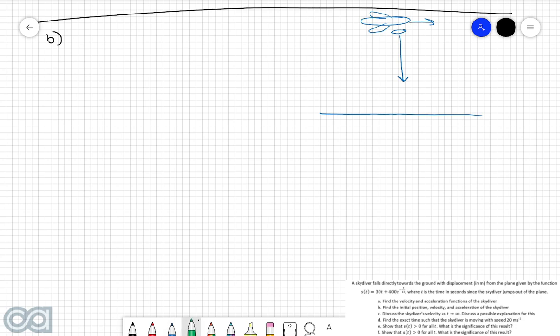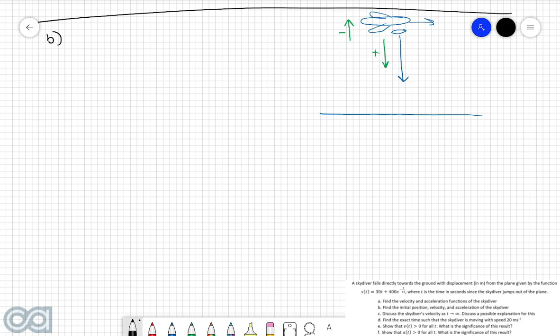So what that means is that the displacement is a measure of how far away the skydiver is from the plane as it falls towards the ground, which means that the downwards direction is going to be positive and the upwards direction therefore must be negative. So whenever you're in a situation like this where the motion is not left and right, you have to first of all make sure you understand which direction we're giving the positive values to and which direction we're giving the negative values to. And we'll see how this plays quite a big effect in what we're about to do here.